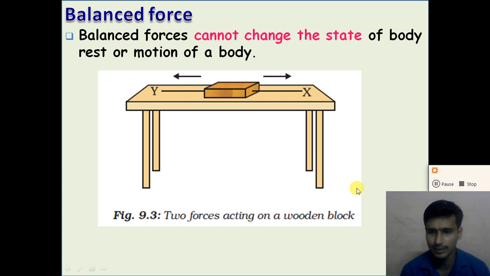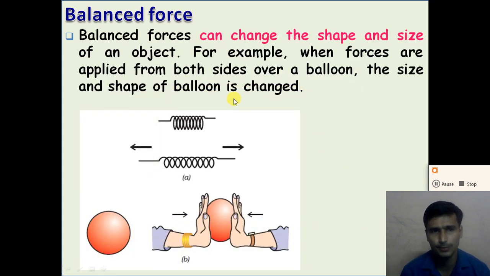We can say like this also, right? If the resultant force acting on an object is zero, the forces are called the balanced forces, and the balanced forces cannot change the state of the body, right? So when we apply a balanced force on the body, the state of the body cannot be changed, right? Now third point regarding a balanced force, the balanced forces can change the shape and the size of the object, right?